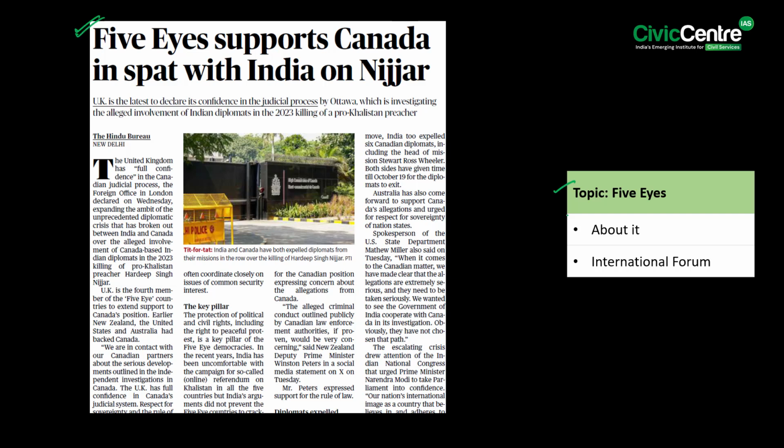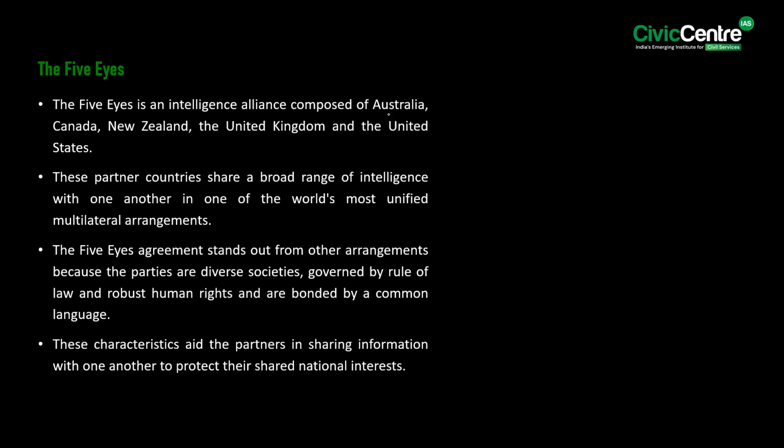See, the Five Eyes is an intelligence alliance composed of Australia, Canada, New Zealand, the United Kingdom, and the United States. Know that these partner countries share a broad range of intelligence with one another in one of the world's most unified multilateral arrangements. Notably, the Five Eyes Agreement stands out from other arrangements because the parties are diverse societies governed by the rule of law and robust human rights and are bonded by a common language. These characteristics aid the partners in sharing information with one another to protect their shared national interests.